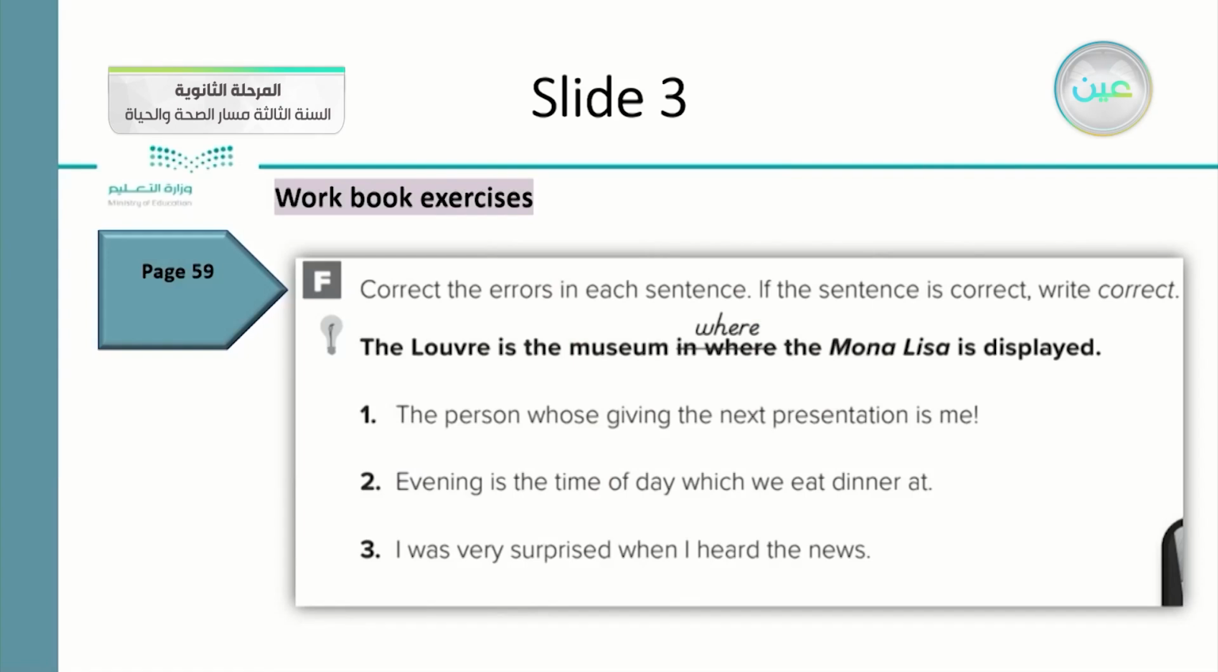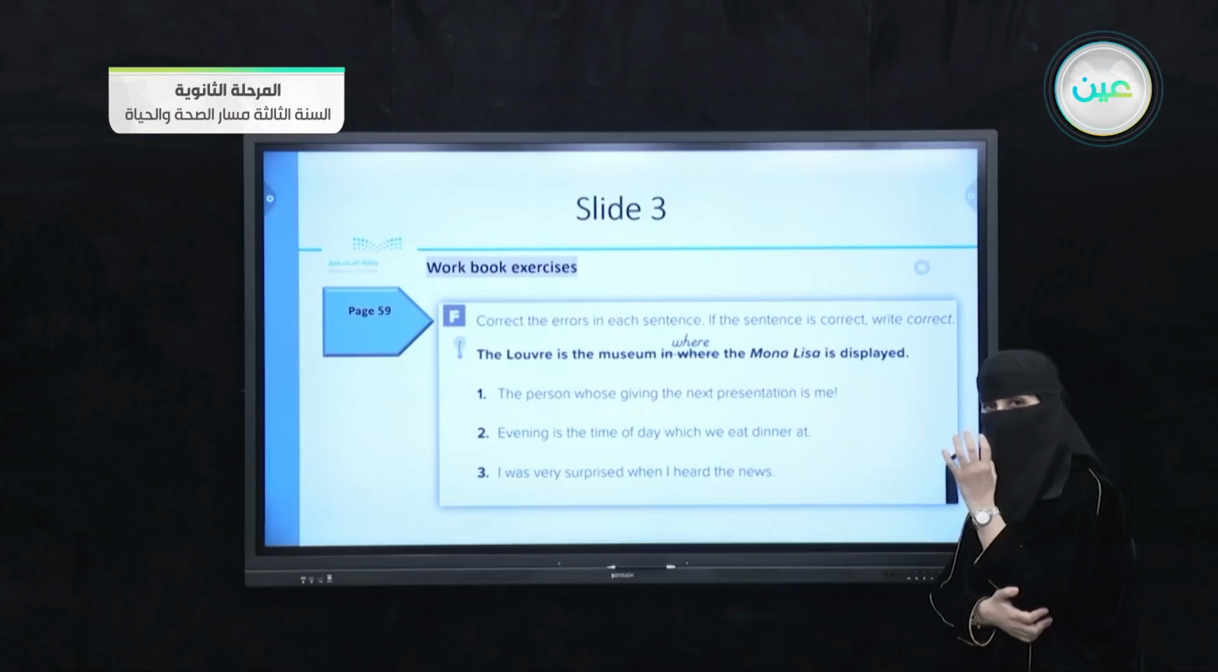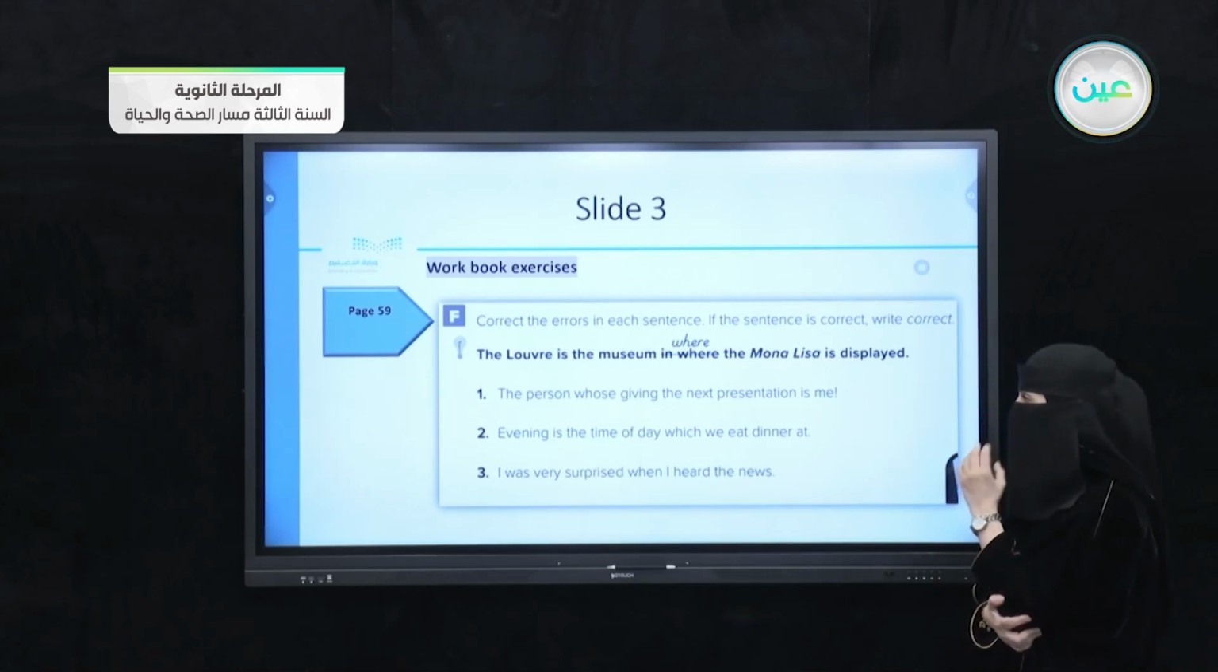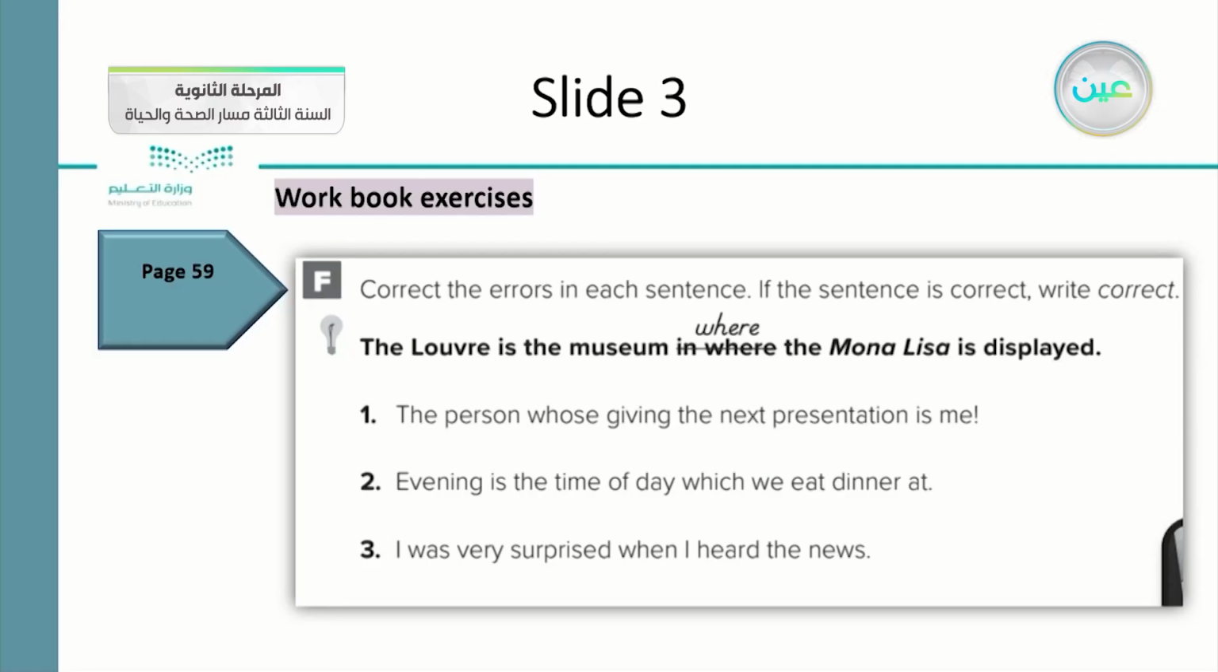Okay, the last question for this slide is correct the errors, which means that every sentence has an error. In each sentence, if the sentence is correct, write correct. So you should notice what is the error inside the sentence. Number one, the Louvre is the museum in where the Mona Lisa is displayed. This is a wrong way to write a preposition with where. We should say only where, the suitable pronoun.